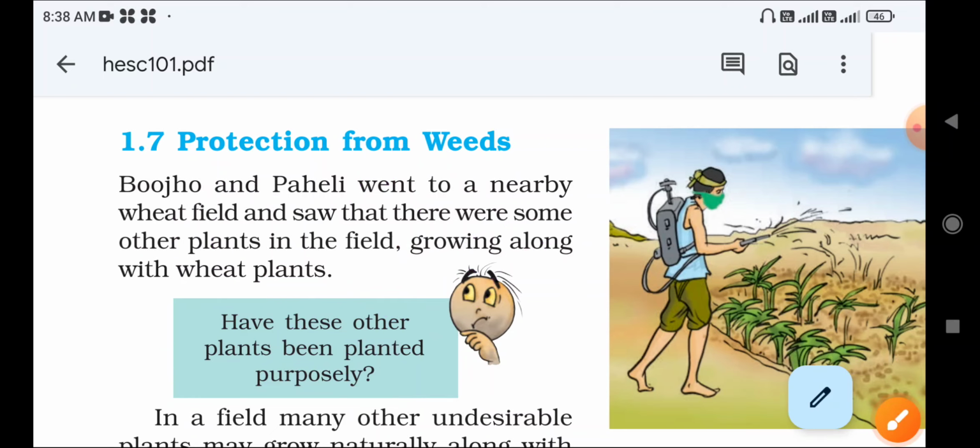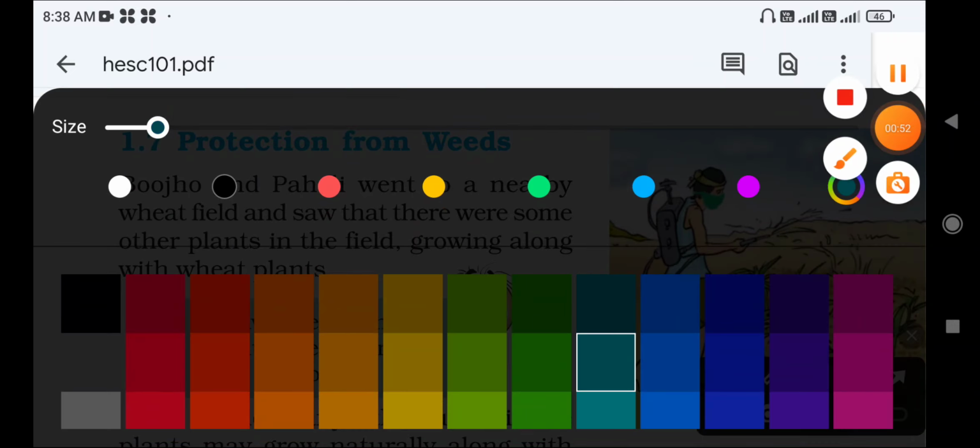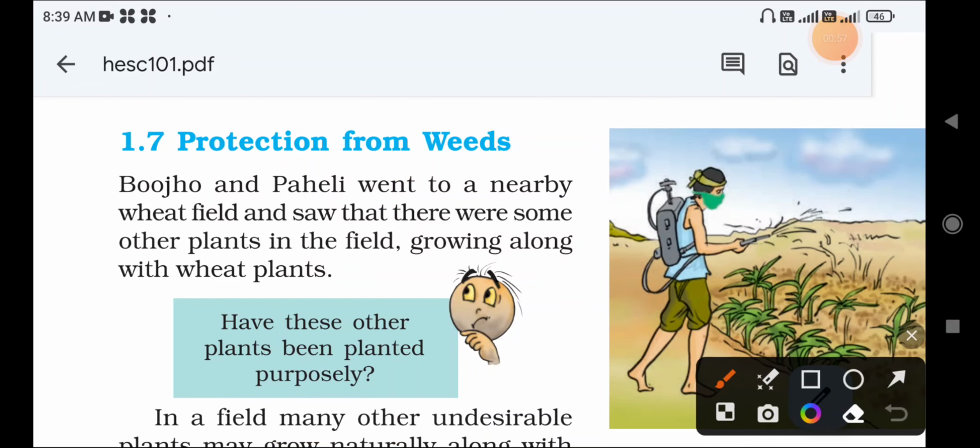Okay, next topic comes here. The next topic is protection from weeds. Along with the growing crop plants, other kinds of plants also grow in the field. These are harmful in the sense that they are not useful to human beings or animals. They are undesirable; they are not required by human beings, and animals also do not eat them.